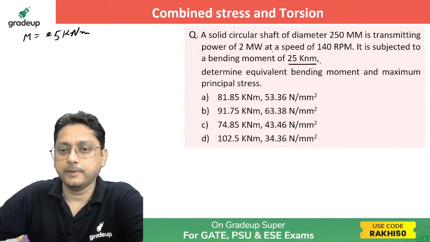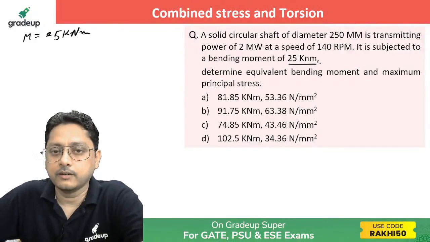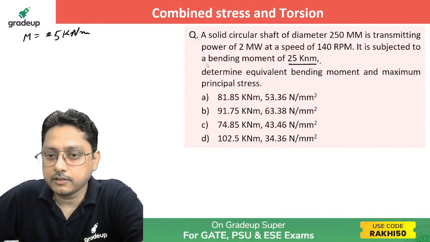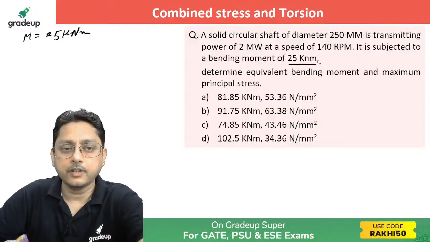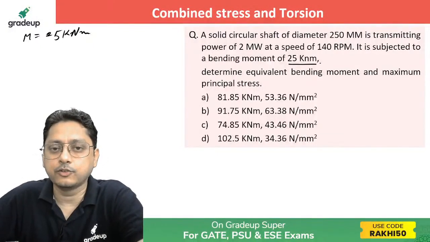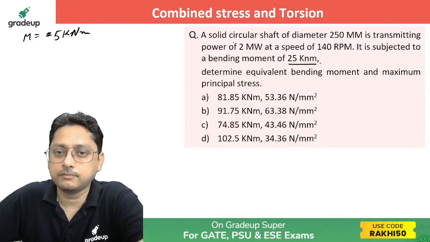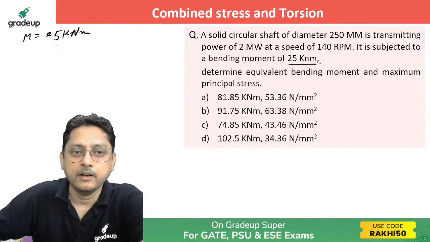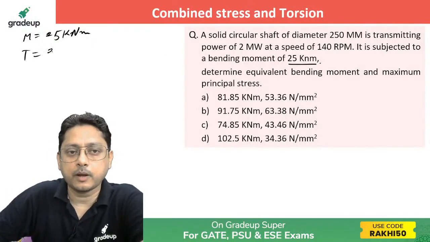And torque value has not been given directly. What you'll do here? You need to calculate the torque value, isn't it? So calculate the torque value. What will be the torque value here? A power has been given. So it is actually a mixture of torsion and bending. Once again, if you calculate the torque, simply you can apply 2 pi N T by 60.